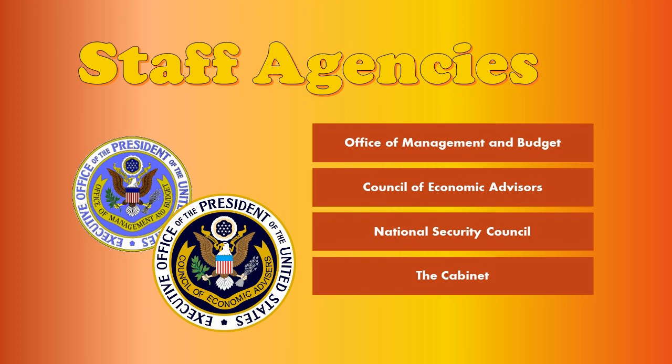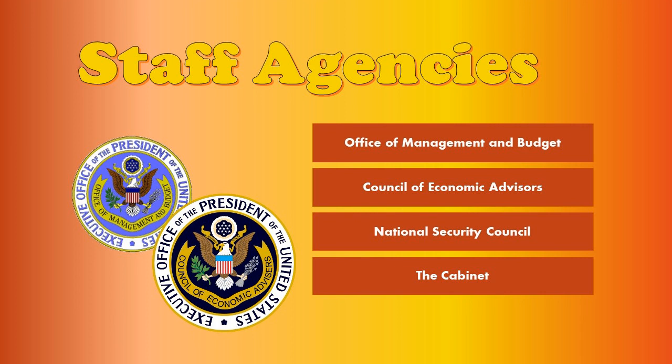So same would be true of the Council of Economic Advisors, the National Security Council. Those are three big ones that we know. You guys also know the cabinet by now. And so the cabinet is a team of advisors or whatever. They're bureaucracy, because none of them are elected. They're serving the president, helping them come up with policy and all that kind of stuff. So these are the types of agencies that exist to assist the president with their job.